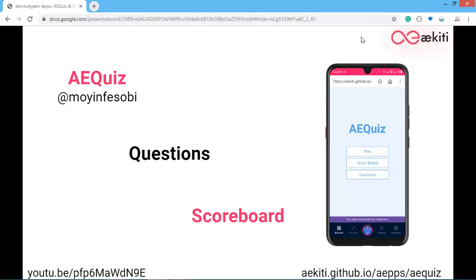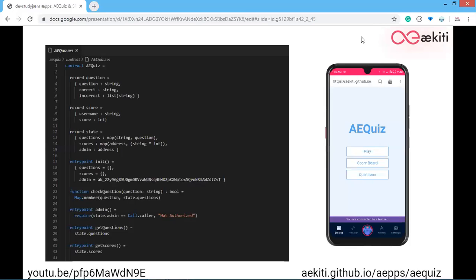The scoreboard feature allows the user to add their obtained points from the quiz as an I score. This I score can be updated as long as the user wishes to update it. So now I will explain the smart contract and also demo a quiz.